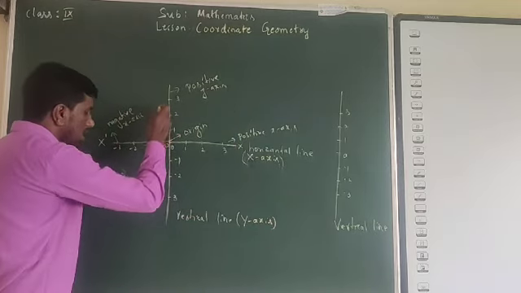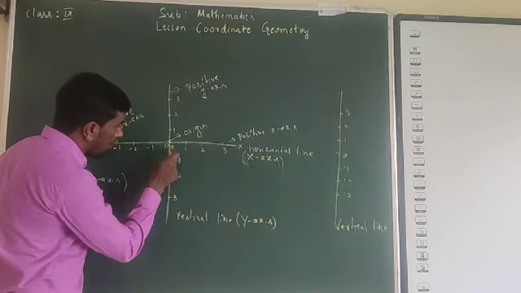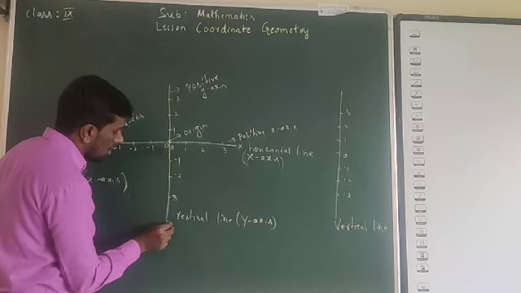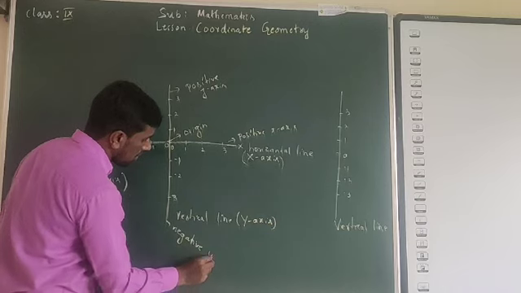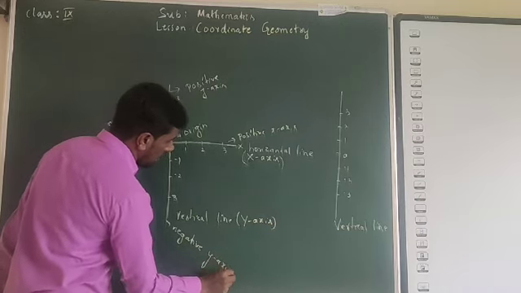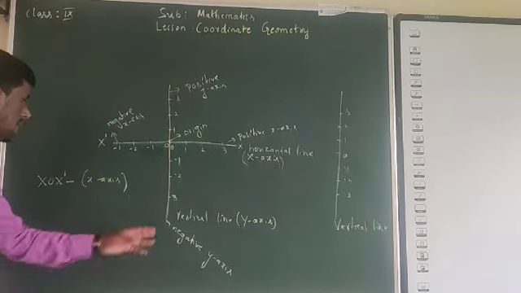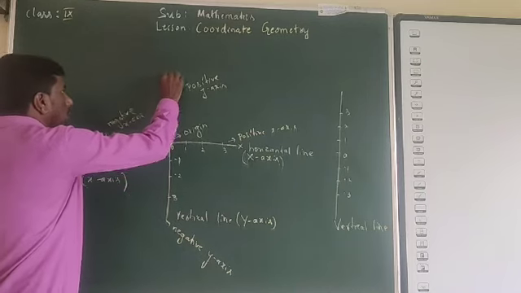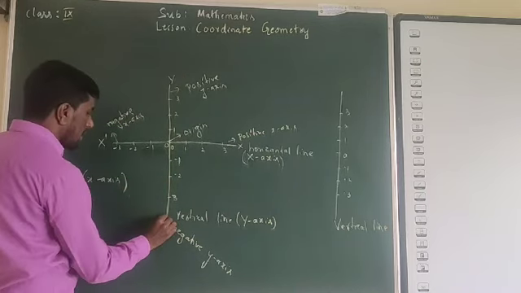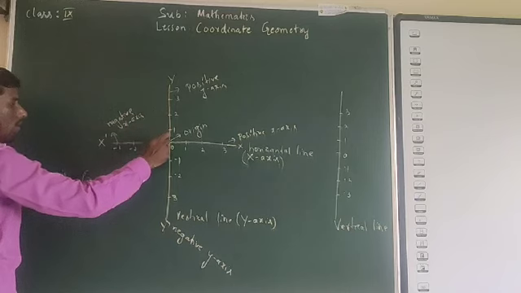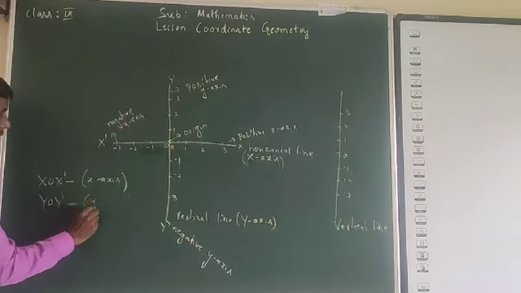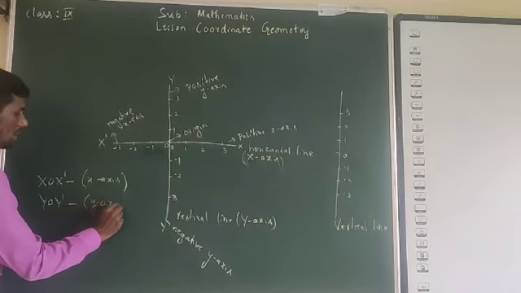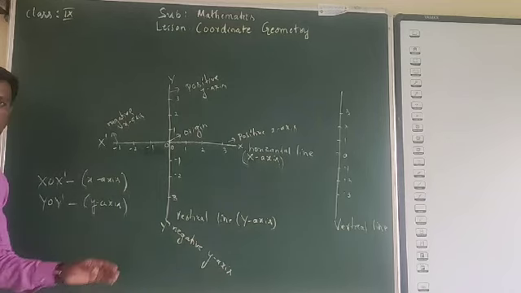On the same number line, downside, we observe negative numbers, so this is the negative y-axis. So this is O, this is positive y, this is y dash. Therefore y dash is the negative y-axis. So, understood what we mean by x-axis and y-axis?